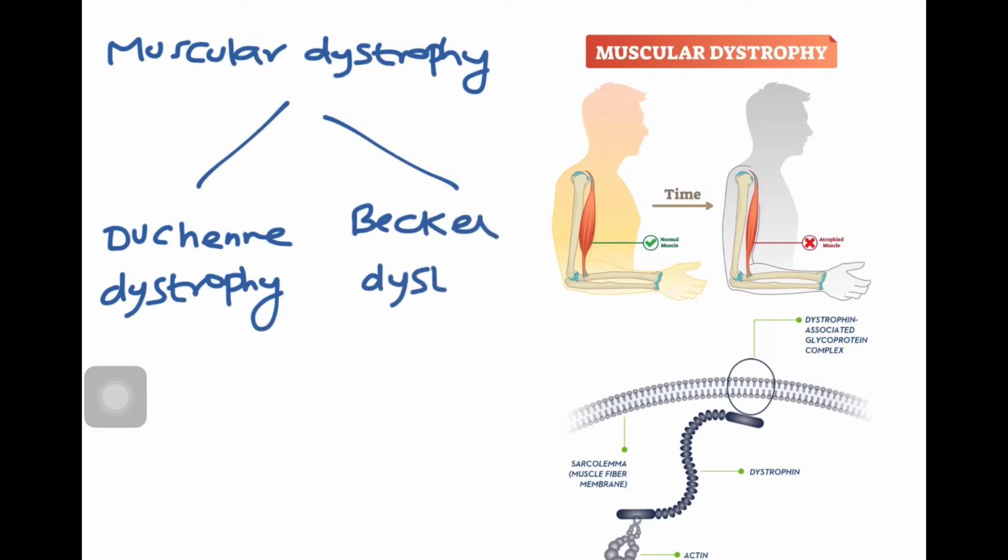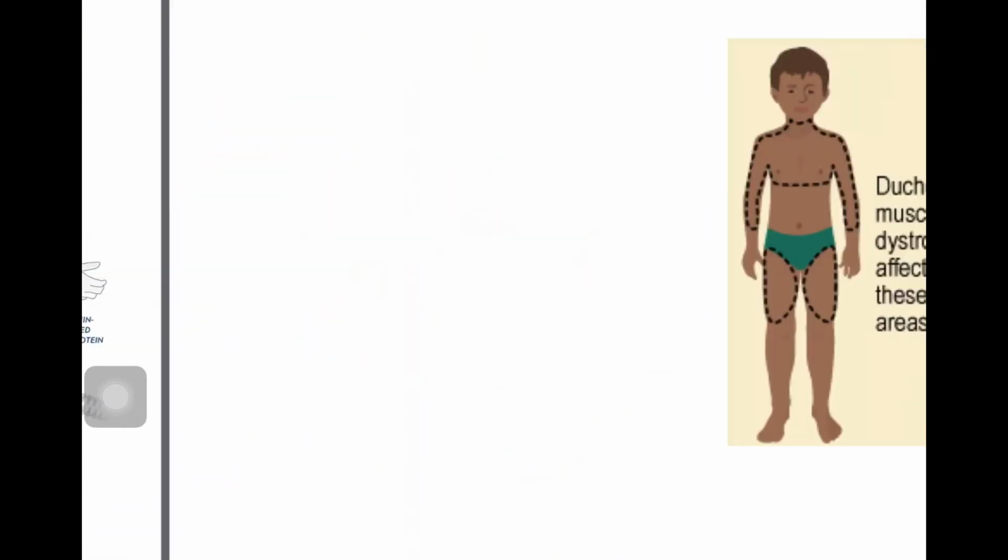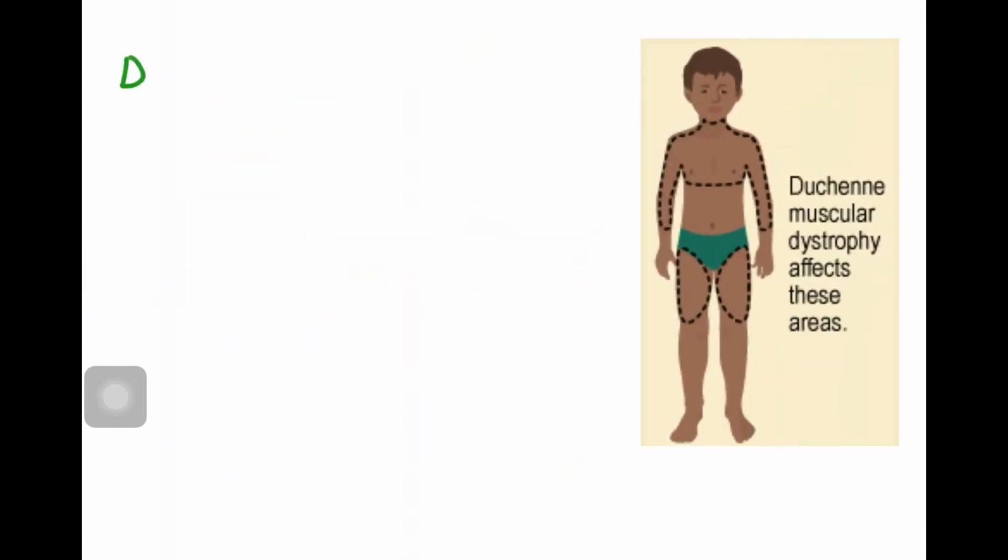As you can clearly see in the picture, dystrophin is a protein which connects the muscle cytoskeleton to the extracellular matrix. Mainly, muscular dystrophy occurs as an X-linked recessive trait. X-linked recessive conditions mainly occur in males because males have only one X chromosome and one Y chromosome. In Duchenne muscular dystrophy, there is an absence of the protein dystrophin, which is present in the muscle cell membrane.